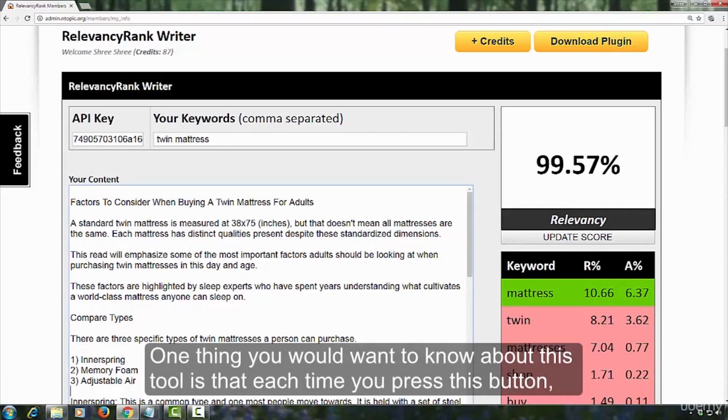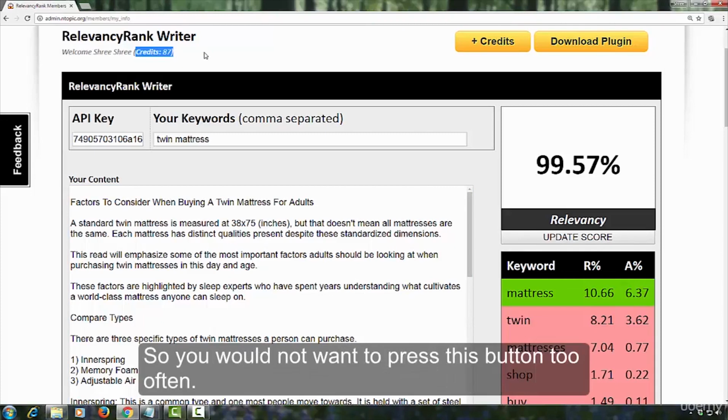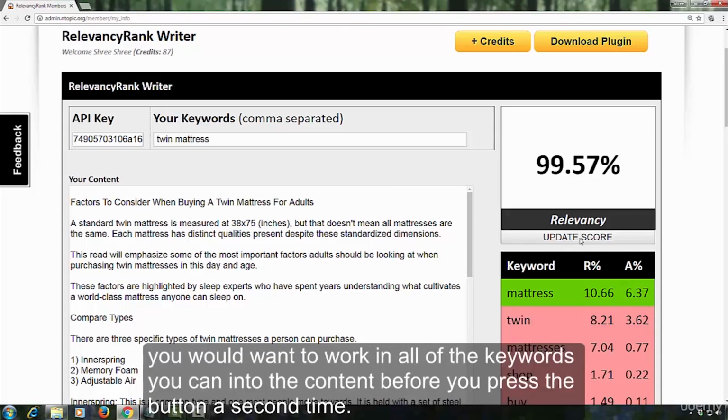One thing you would want to know about this tool is that each time you press this button, it costs you a credit. So, you do not want to press this button too often. After the initial evaluation, you would want to work in all of the words you can into the content before you press the button a second time.